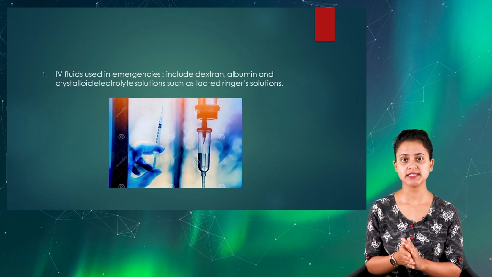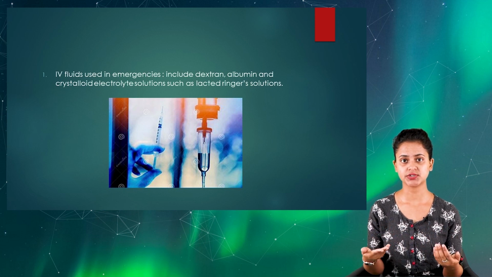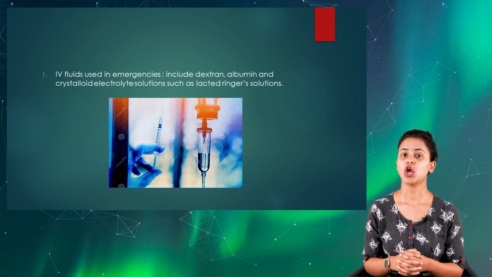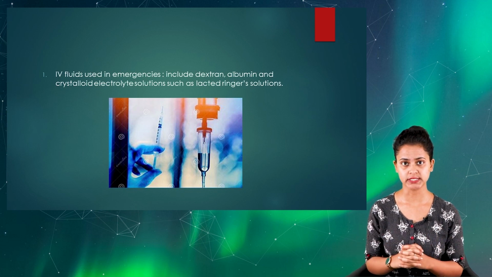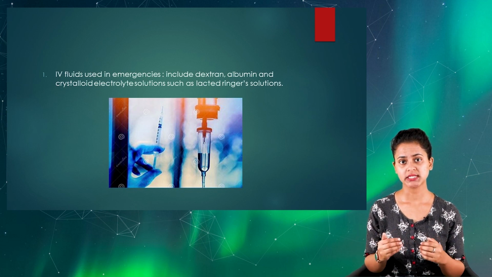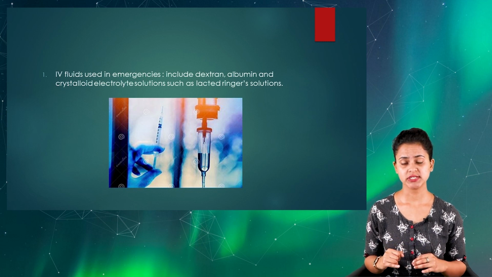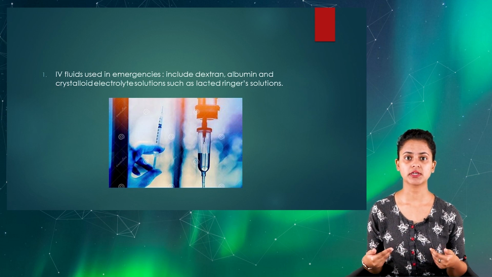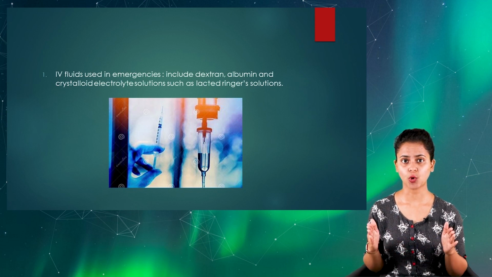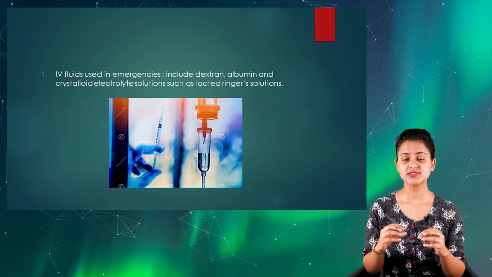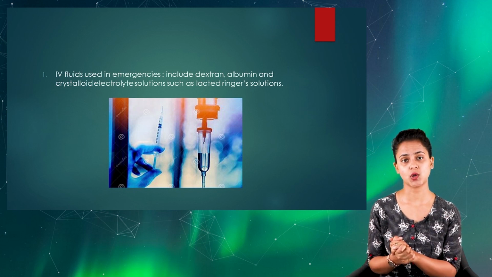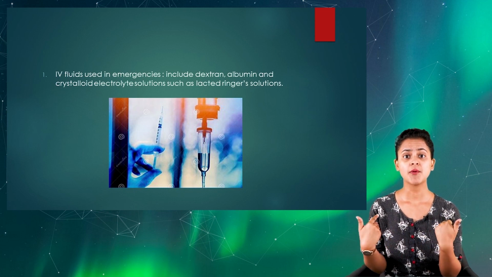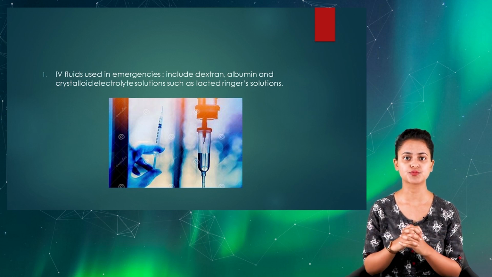So generally, the third focus of collaborative management will be administering intravenous infusion of fluid. Here, generally, we are going to use solutions like dextran solution and crystalloid electrolyte solution. Sometimes we even replace albumin in order to stop leakage of blood within the periphery. Now, lactated Ringer's solution as a crystalloid electrolyte solution would be preferably used in case of acute blood loss.